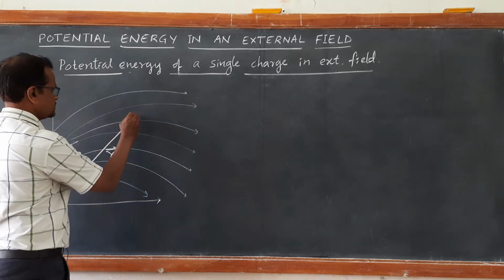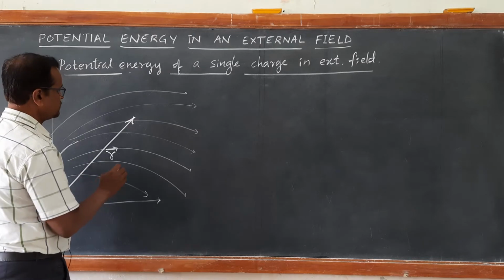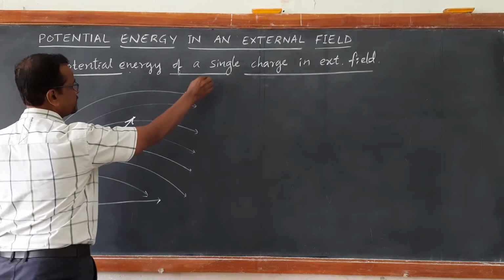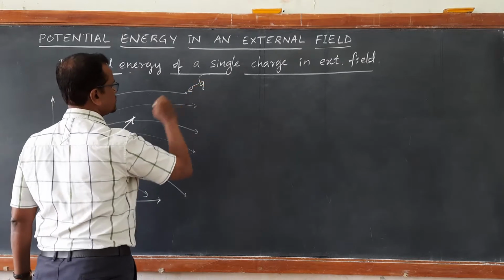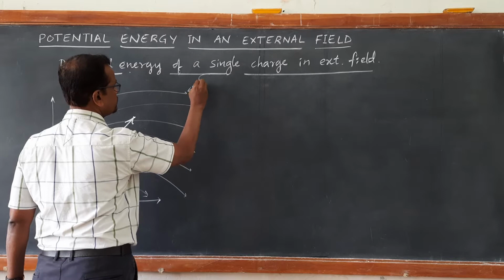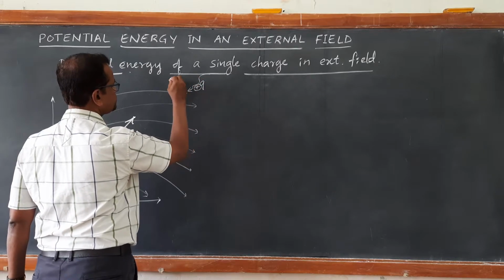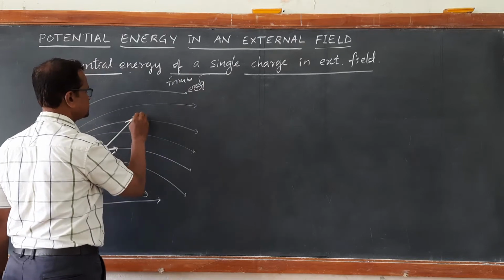Now, suppose this is the position at a position vector r from the origin, right? Now, here we are bringing a charge, say q, a point charge, from infinity, and we are going to place it here.